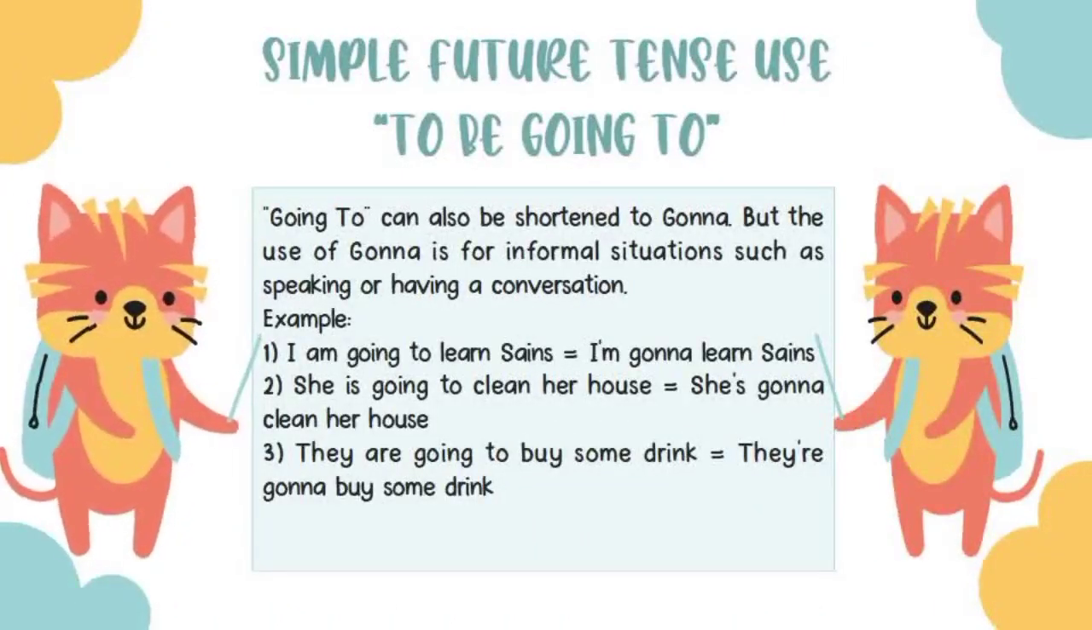Going to can also be shortened to gonna, but gonna is used in informal situations, such as speaking or having a conversation. For example, I'm going to learn science. I'm gonna learn science. She's going to clean her house. She's gonna clean her house. They are going to buy something. They are gonna buy something.